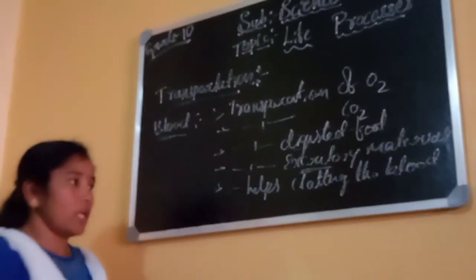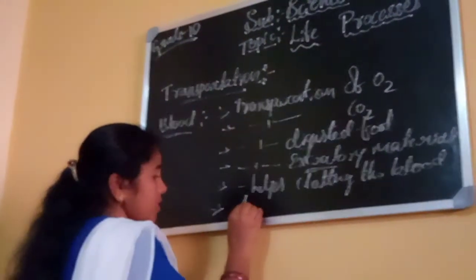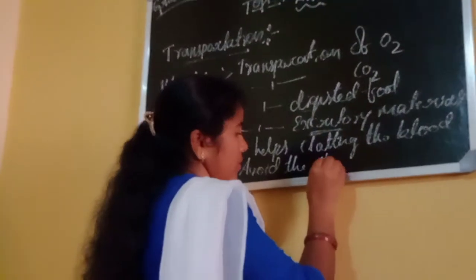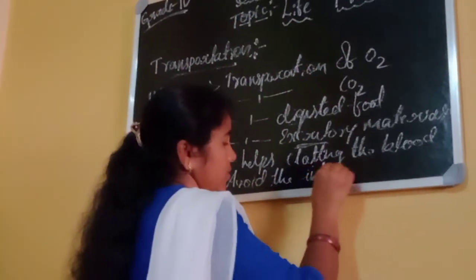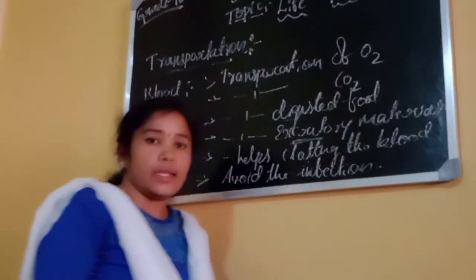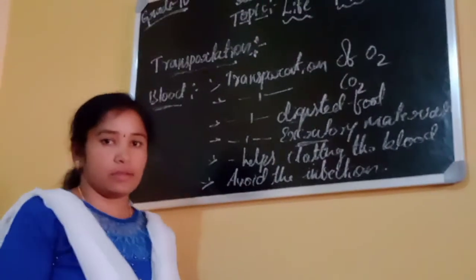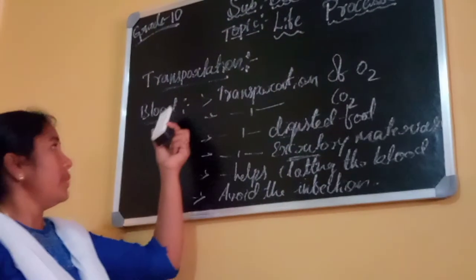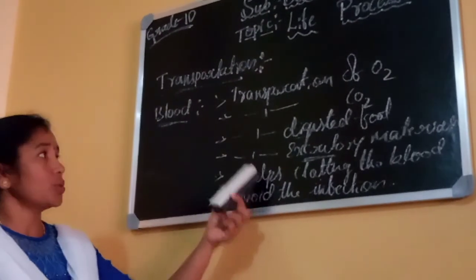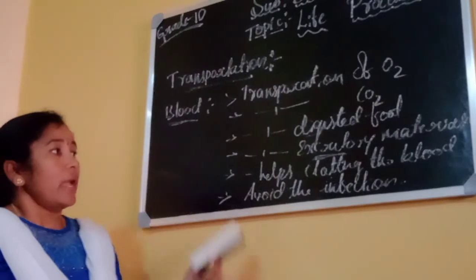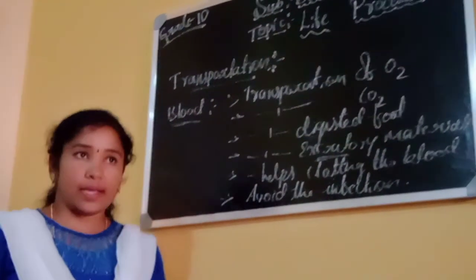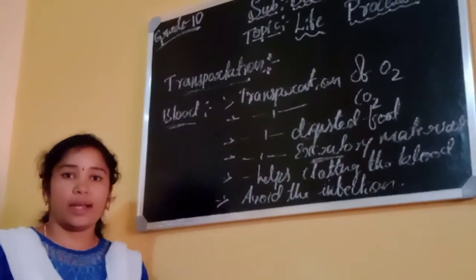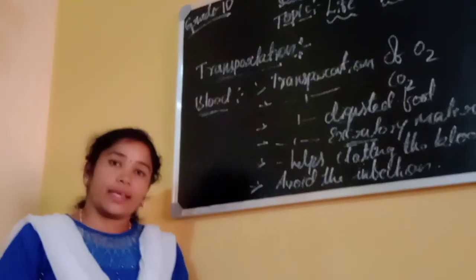And the next one, it avoids infections, or it helps against diseases due to the presence of white blood cells. These are some functions of blood. To do all these functions, all this transport, it needs a pumping organ. Is it right? That pumping organ is our heart. We'll see about the heart in the next class.